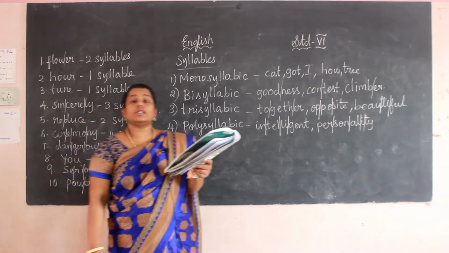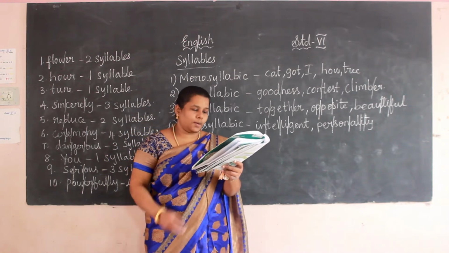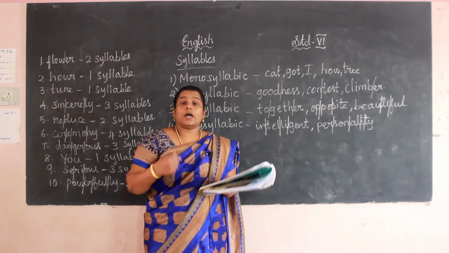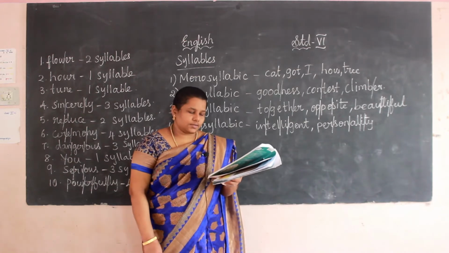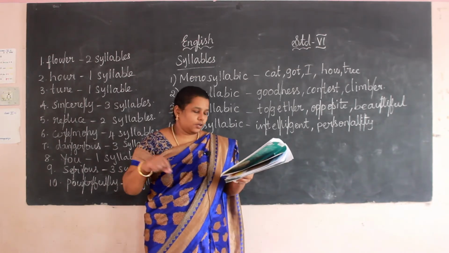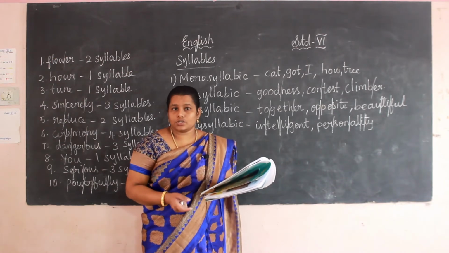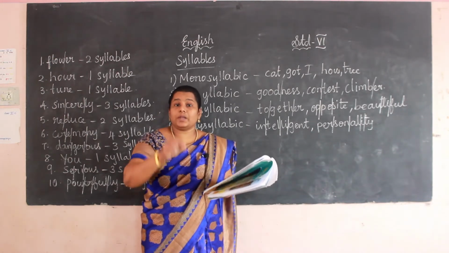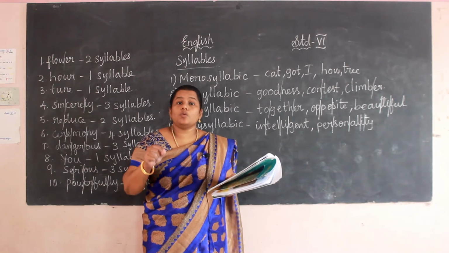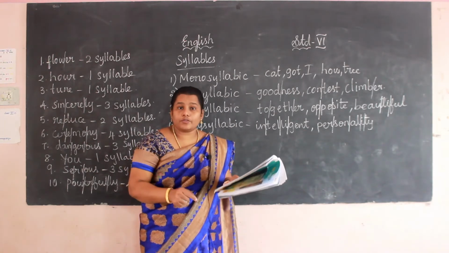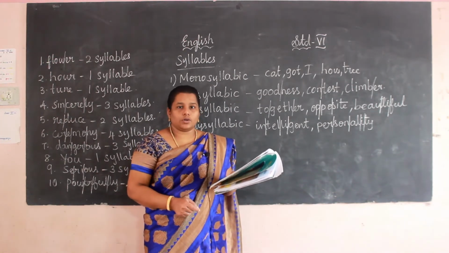Now just listen carefully. Let us move on to the listening junction. Page number 61. Listening junction. I am going to give you some words. There are 10 blanks there. So 10 words I am going to give you. You have to split the syllables and write how many syllables you get for each word. Okay, this is your homework.